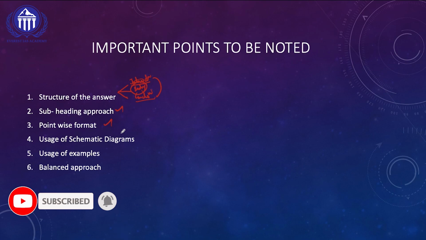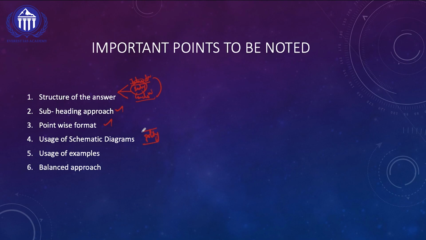And in the body of the answer, even for polity based questions, bringing in schematic based diagrams will catch the attention of the examiner, and it will also give scope to the examiner to award you maximum marks, because adding current affairs based relevant examples is also important. More than all of this, coming out with a balanced approach for an opinion based question is what is going to say that you are having a bureaucratic approach in your answers. So try to follow all these approaches in your GS paper 2 polity based answer writing questions, friends.